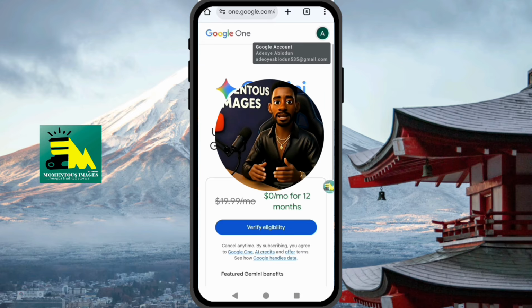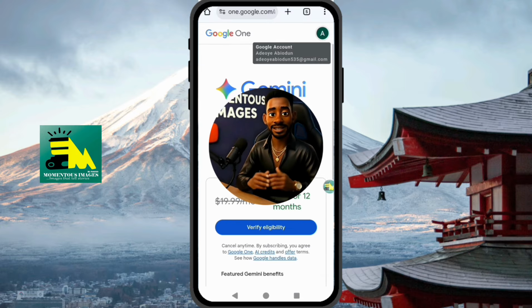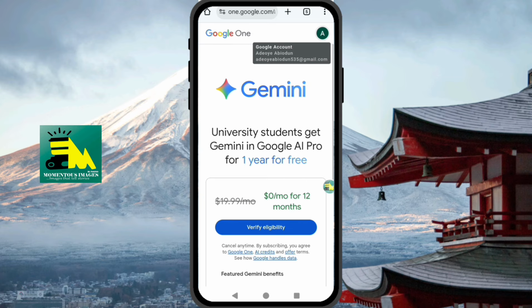Do you get it? Any part of the country that you are from that is not listed here, you can use a USA VPN and choose USA there. But if your country is already there, just choose your country. You don't need any VPN. The VPN is just to alternate to another country so that you're able to access it. Do you get it? Thank you.